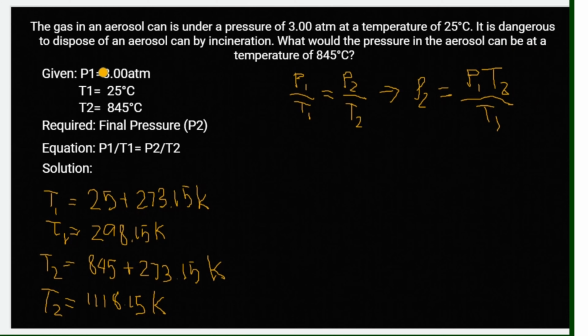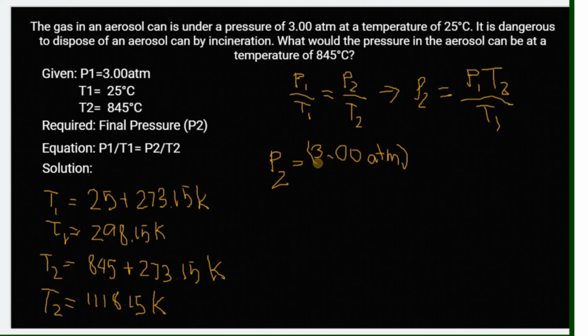So we can now substitute our given here, our known values here. So final pressure is equal to, for our initial pressure, we have 3.00 atmosphere. Okay.